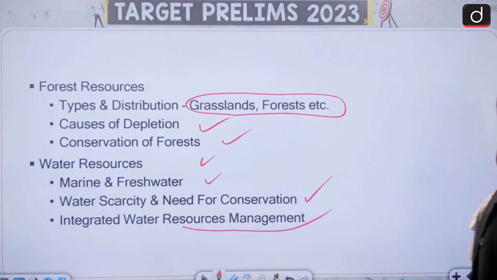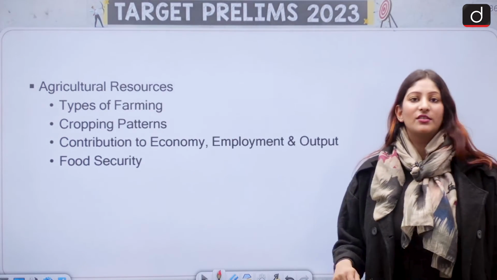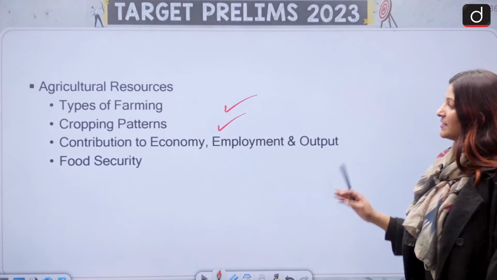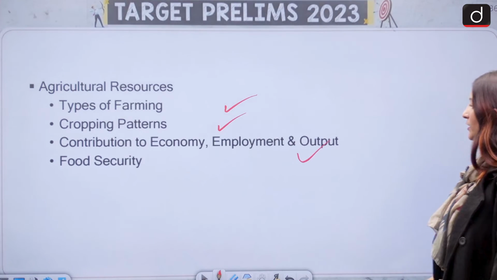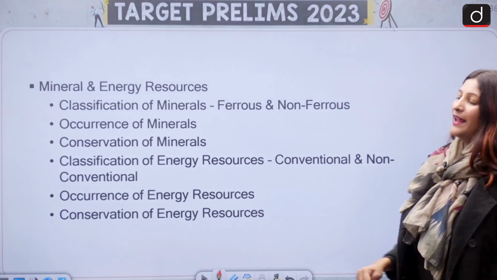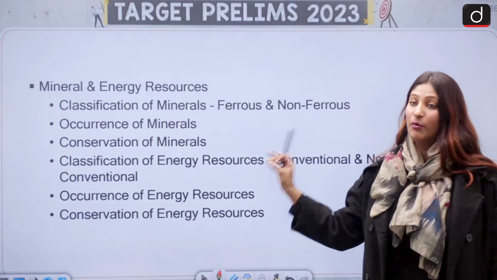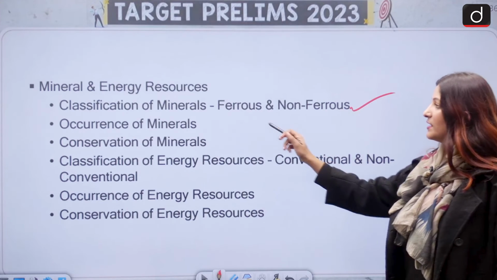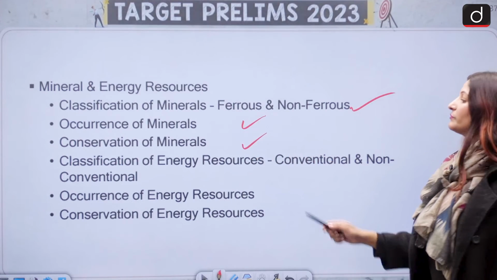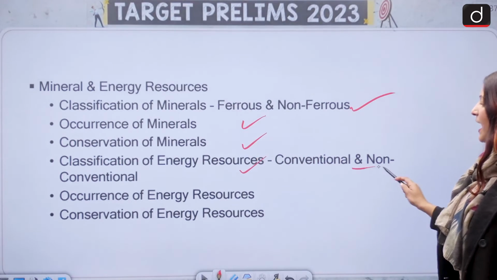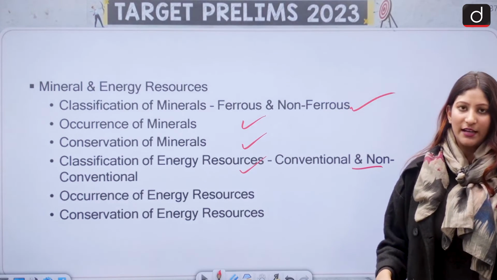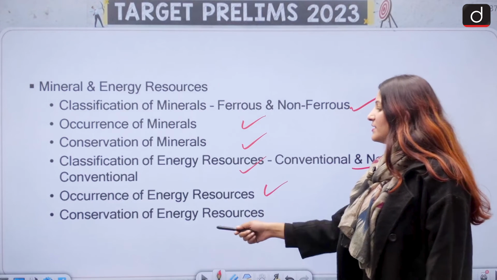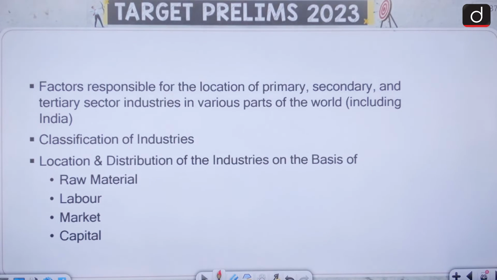Integrated water resource management. Also, agriculture resources, which is important from the perspective of both prelims and mains. Types of farming, cropping patterns, contribution to economy and empowerment, and food security as well. Also, mineral and energy sources, important for both prelims and mains. Classification of minerals, binary classification, ferrous and non-ferrous, occurrence of it, conservation of it, classification of energy sources. Are they conventional? That means they are traditional, have been getting used since a long period of time. Non-conventional, a little different. Occurrence of energy resources and conservation of it. So these are very important for you to study.